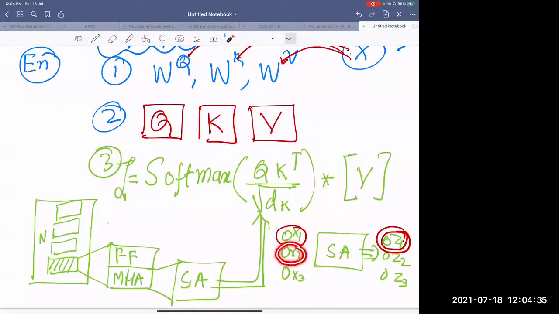Then I take X2, find out its dependency with itself and the others, and the weighted sum of the values with respect to these learned dependencies is Z2, and similarly Z3. So if three things go in, three things come out as self-attention values. Is that okay? Clear?